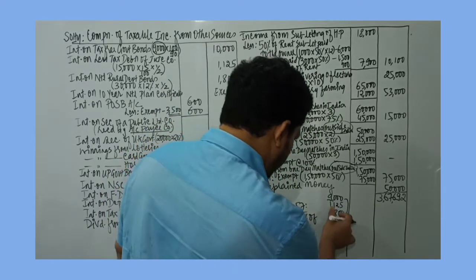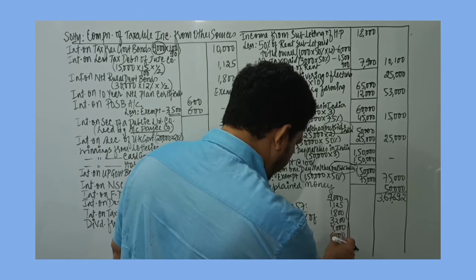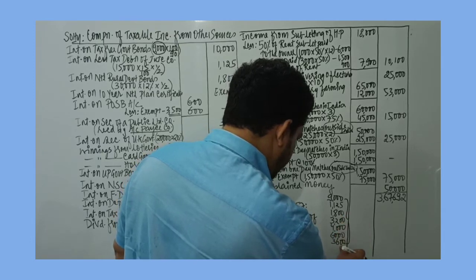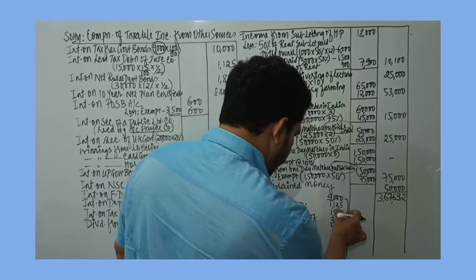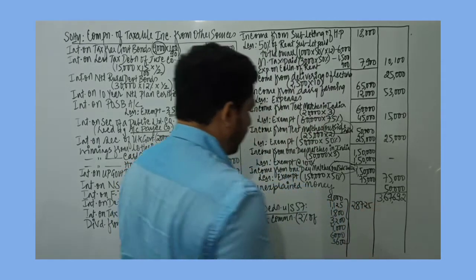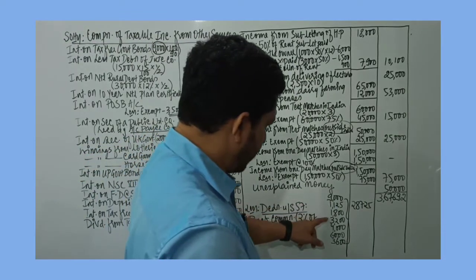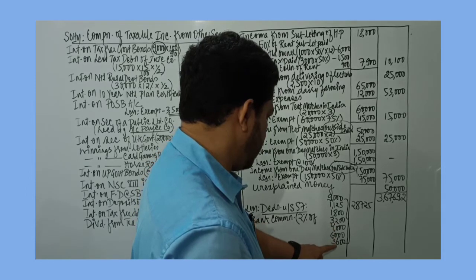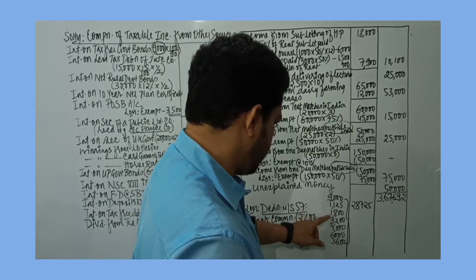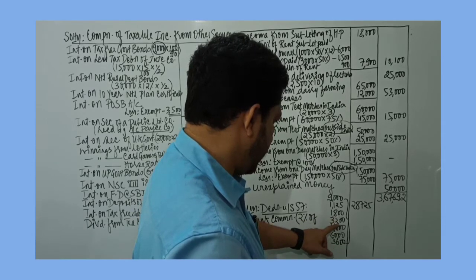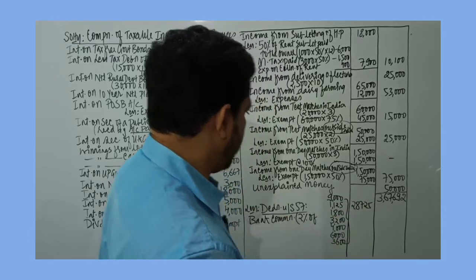I'll just total the net amount. 28 lakh 400, 28 lakh 600, 28 lakh 725. So let's just total once again. 28, 600, 725. Okay.